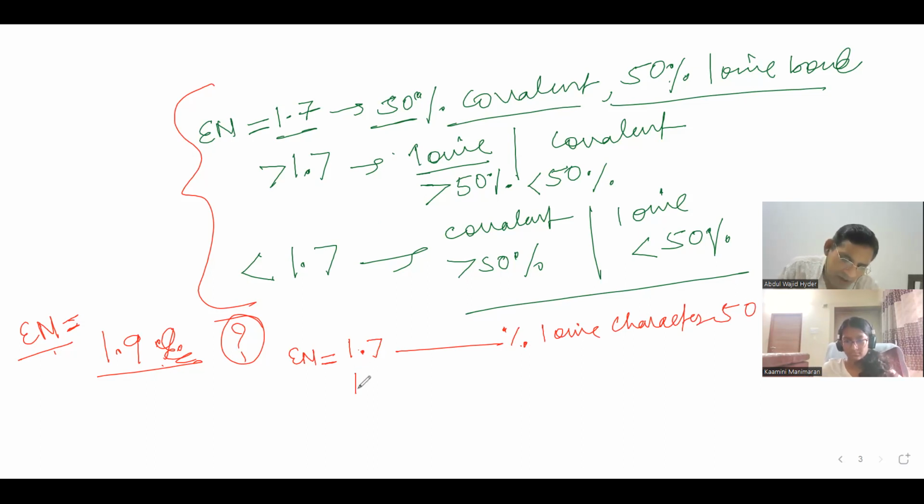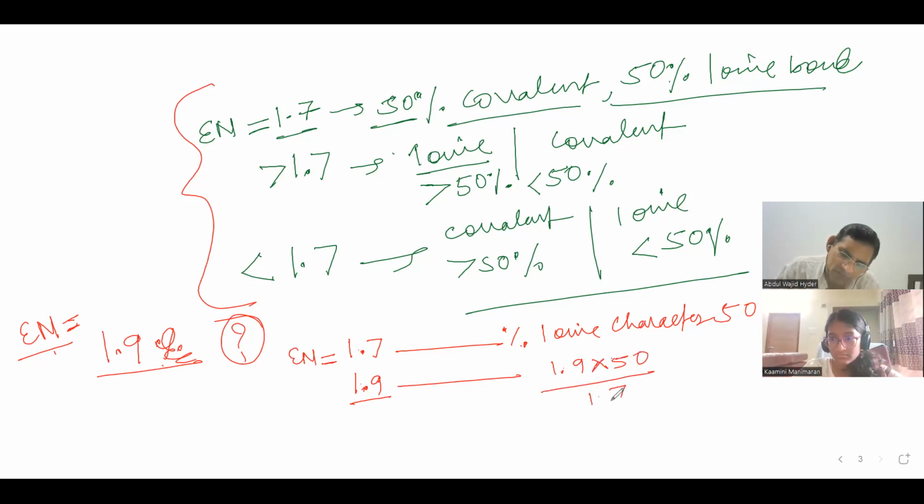And if it is 1.9, then the percentage ionic character will be 1.9 into 50 divided by 1.7.